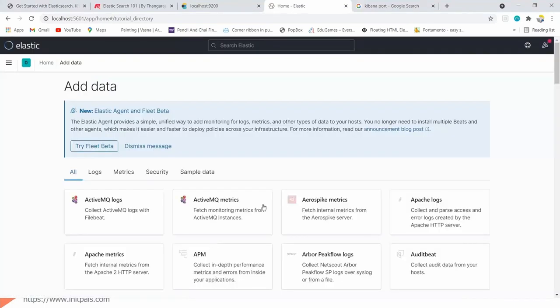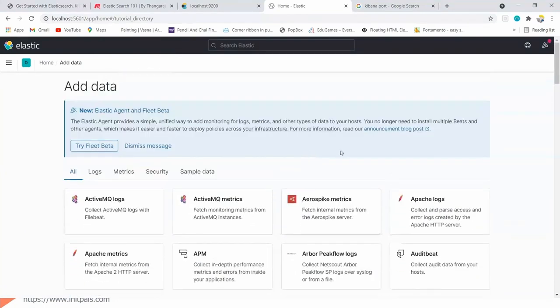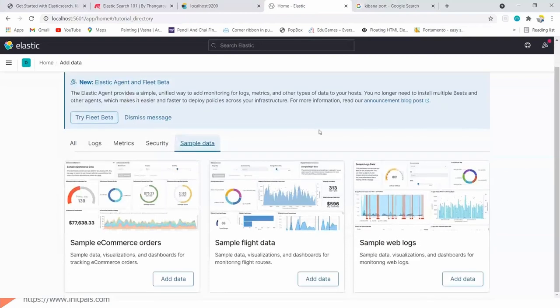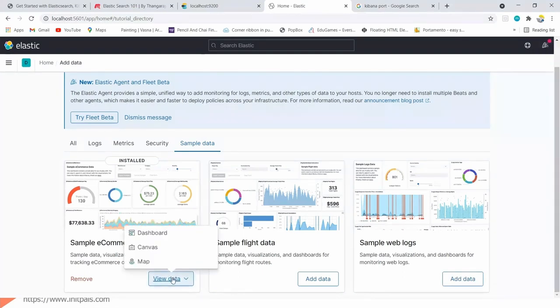I'm going to click on add data, go to sample data, and add some sample e-commerce data. Right now it is adding, so let's wait. It will probably take a couple of seconds. We can also verify whether the data is added or not.